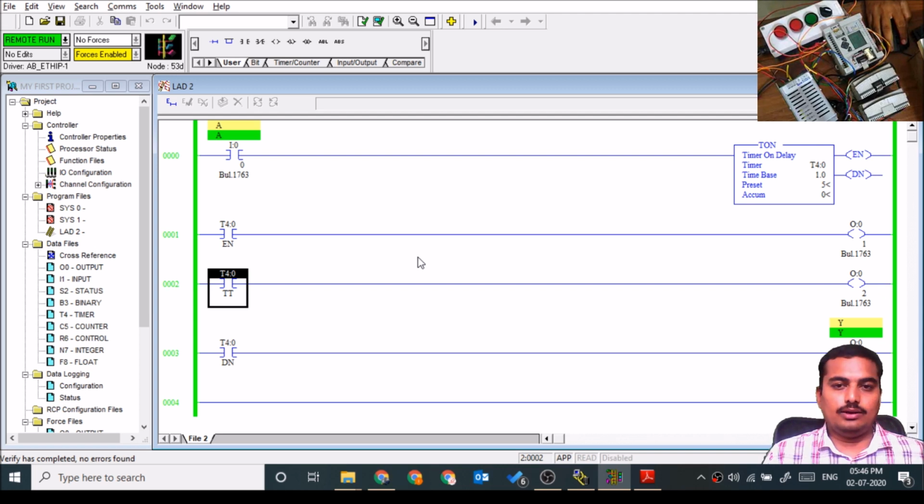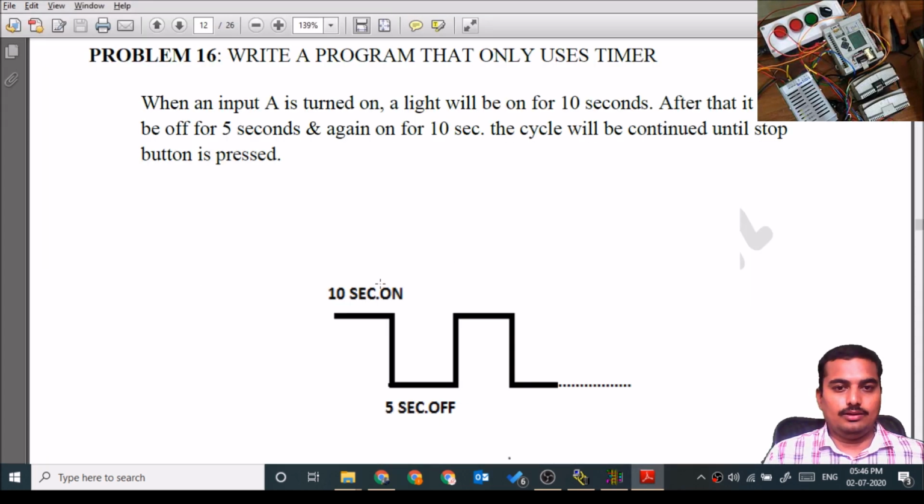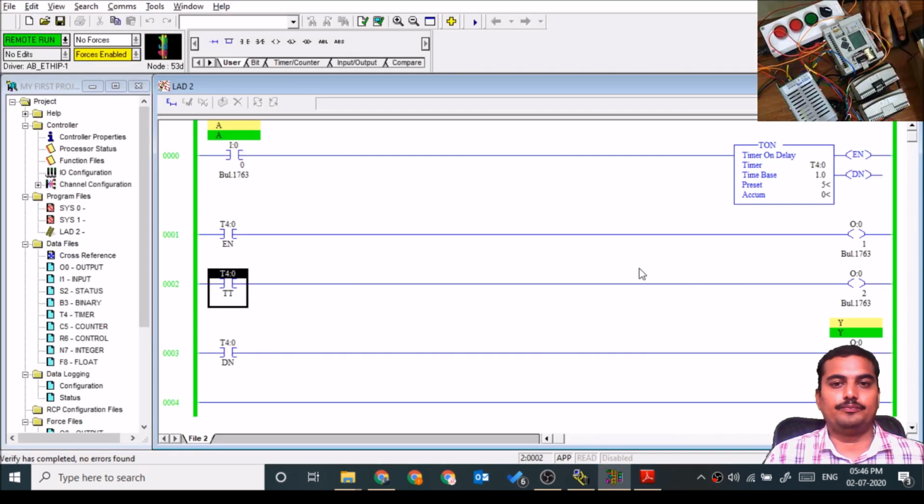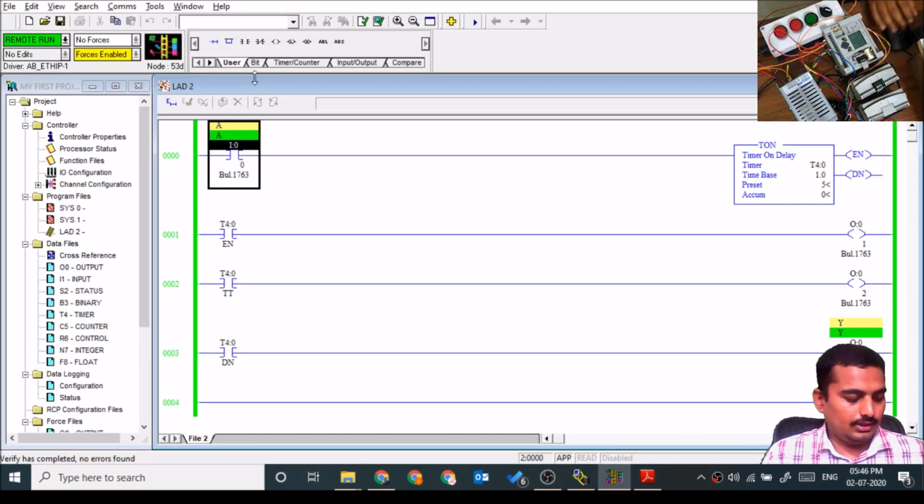We'll see one simple assignment on this. If input is on, the light will be on for 10 seconds, off for 5 seconds, again on for 10 seconds, again off for 5 seconds, and this will continue infinitely. Okay, so we'll create the assignment on this.